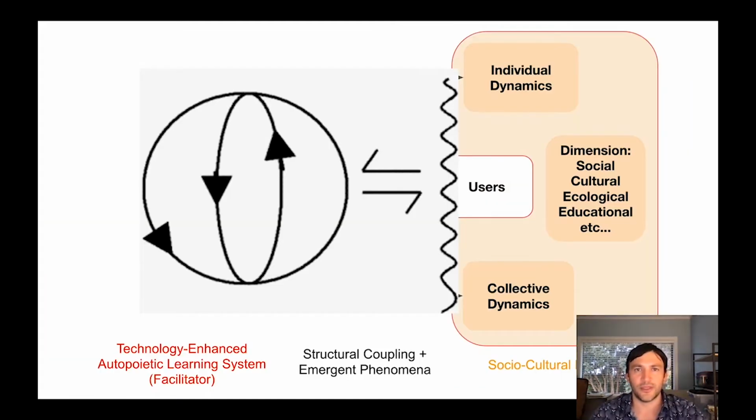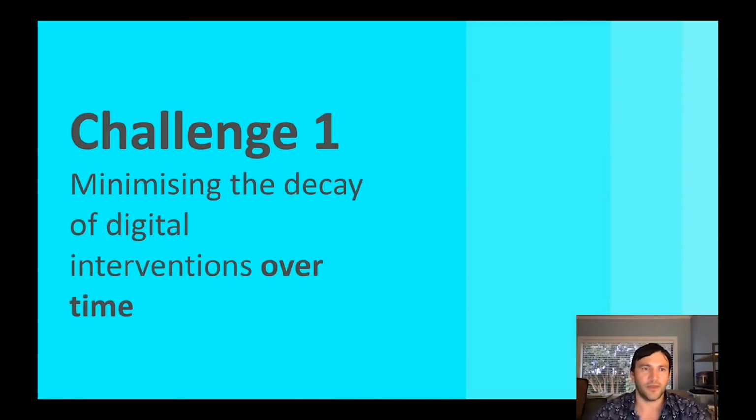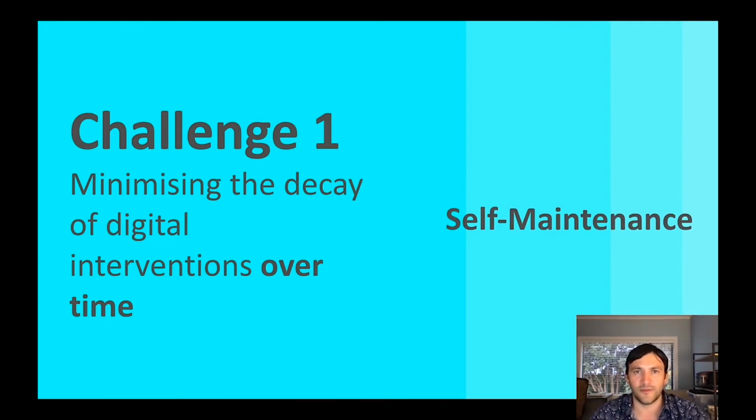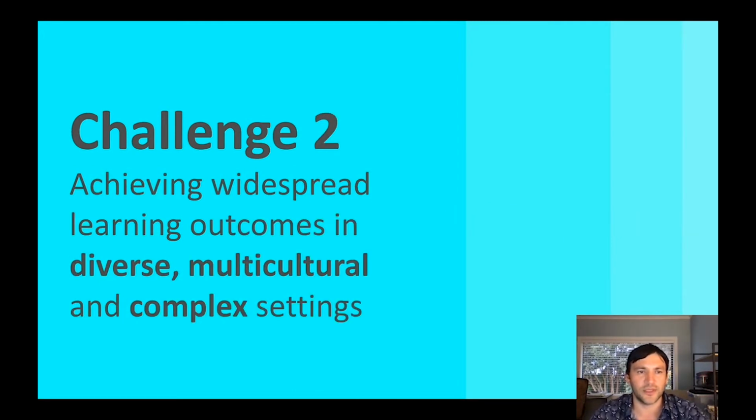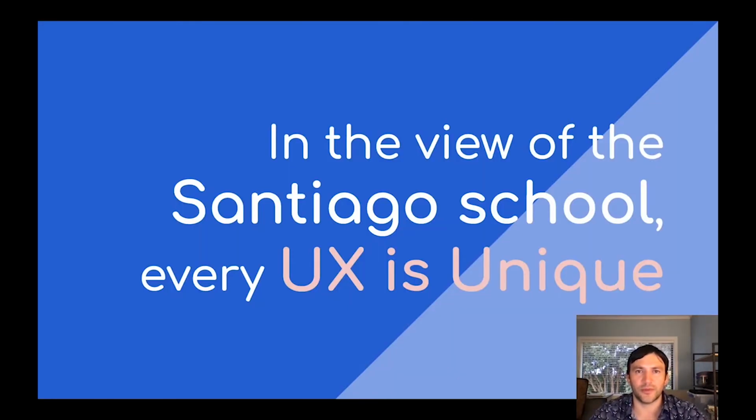This theoretical and speculative exercise can indeed help us to address some critical challenges in digital design. For example, the first challenge, how can we minimize the decay of digital interventions over time? And the answer could be in this notion of self-maintenance found within autopoietic systems. Or another challenge, such as how can we achieve widespread learning outcomes in diverse, multicultural, and complex settings? And the answer could be in this concept of adaptability, which is integral to autopoietic units and their relationship with their environments.